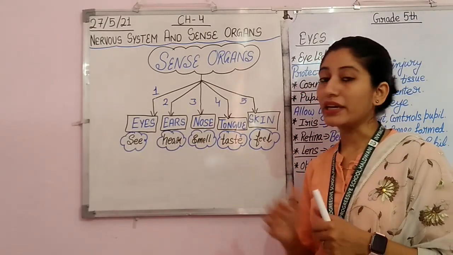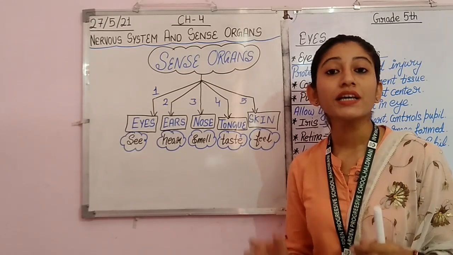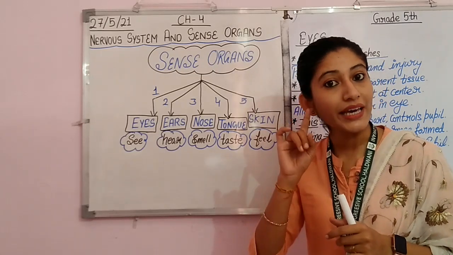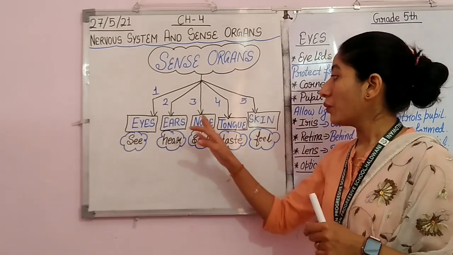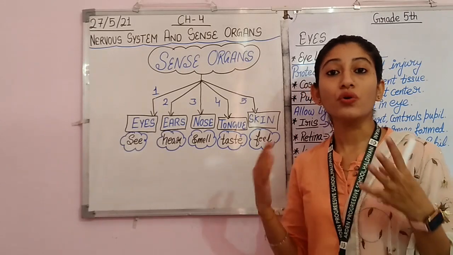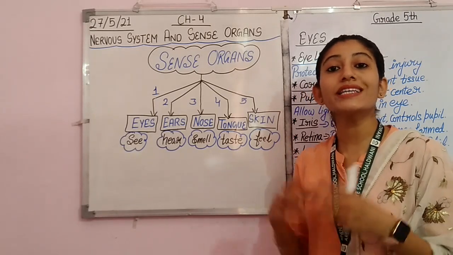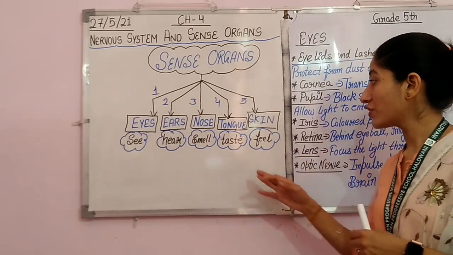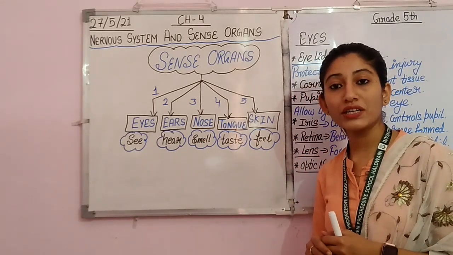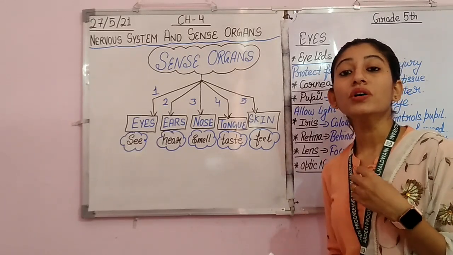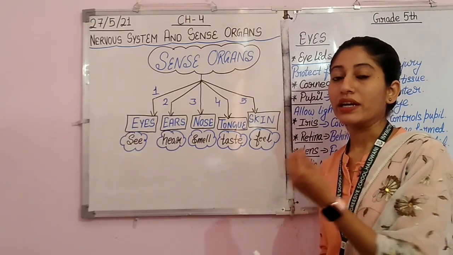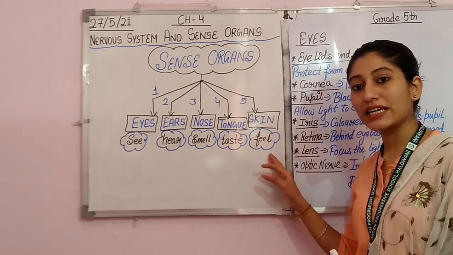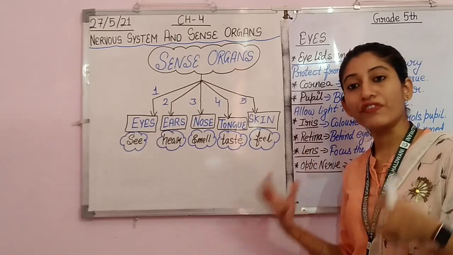When we talk about the ears, what is the role of ears? Ears help us to hear. Then what is the role of the nose? Nose helps us to smell. Similarly, what is the role of the tongue? Tongue helps us to taste the food. And what is the role of the skin? Skin helps us to feel.